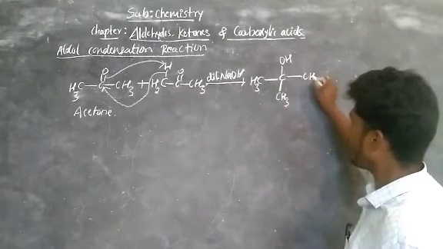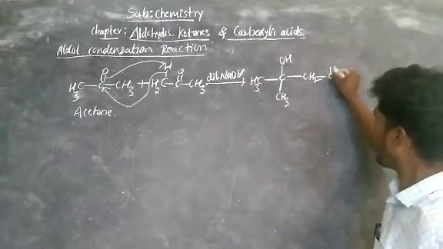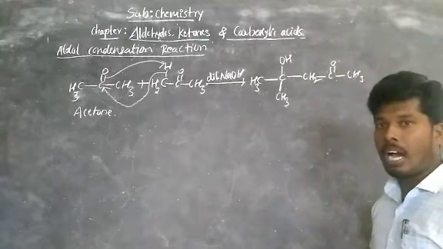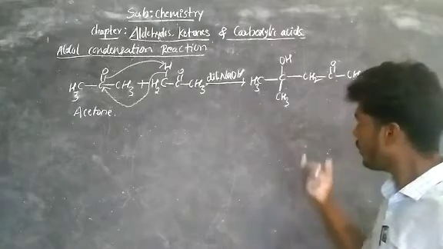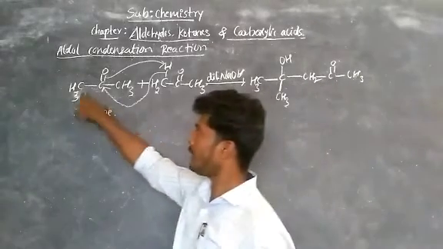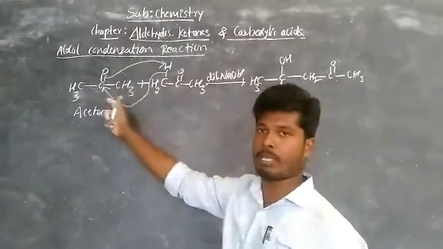CH2. One hydrogen gets attached to the oxygen. Then the remaining is C double bond O bond CH3. Okay, observe after writing, calculate the number of carbons. Here how many carbons are there? 1, 2, 3. 1, 2, 3. Totally 6 carbons are there, right?